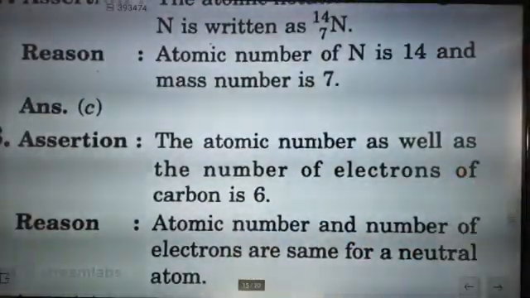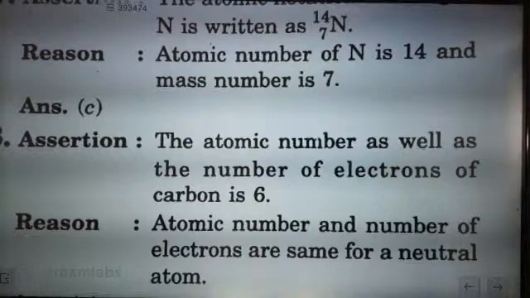The atomic number as well as the number of electrons of carbon is 6. Atomic number and number of electrons are the same for a neutral atom.